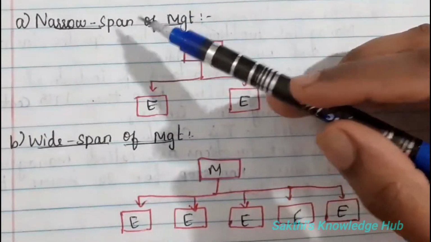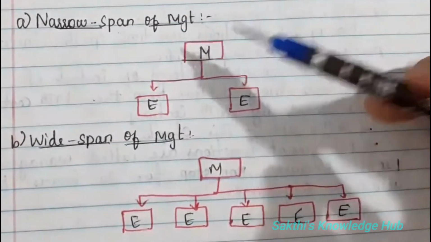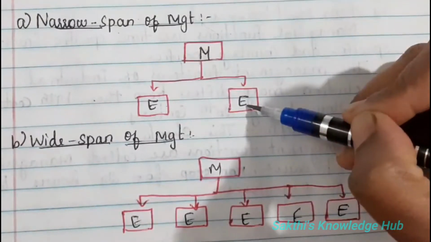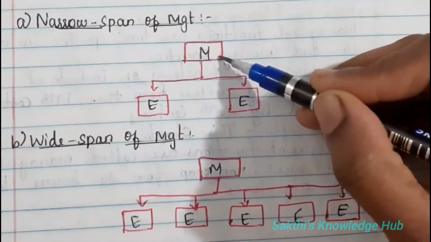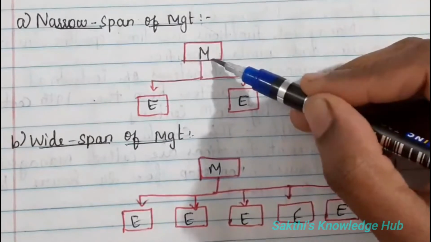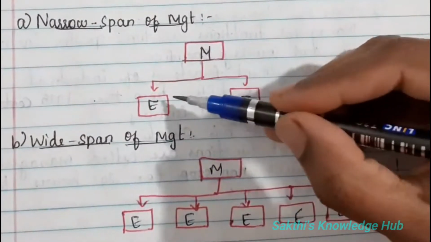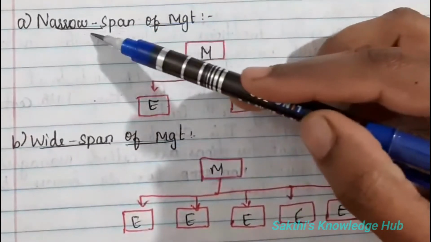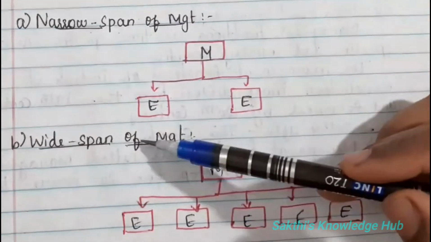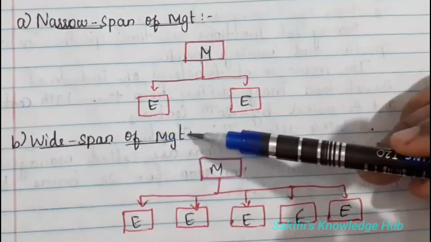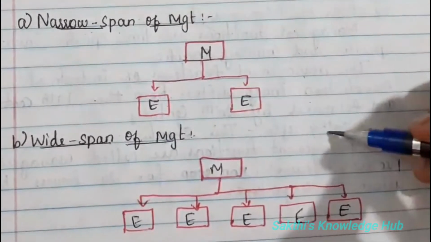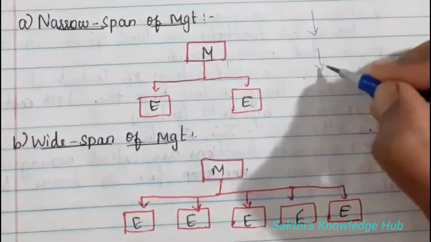The term narrow represents the short one. Under one manager, there will be a very small number of employees or subordinates working under them. They will directly communicate or directly report to that manager. That particular manager will have very few people. So we can call this a short span of management or a narrow span of management. And the other category is wide span of management. Here the levels come one by one, like the hierarchy will be one by one. On that basis it will be coming.